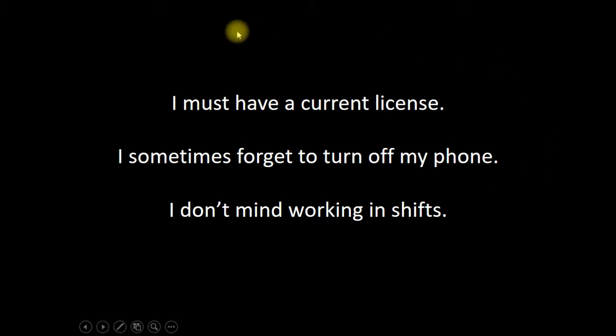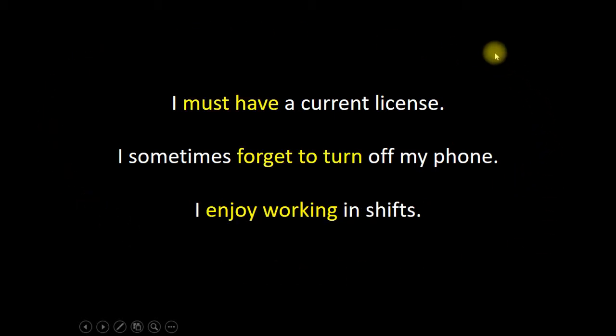So for these, we can look at the verbs. If we look at the verbs, we see must have, forget to turn, and mind working. So we notice that when we have certain verbs, we follow with different forms of other verbs. For example, must have is followed by just the base verb or the infinitive. Sometimes we follow a verb with to plus the infinitive. And sometimes we follow a verb with the ing or the gerund form of the verb.